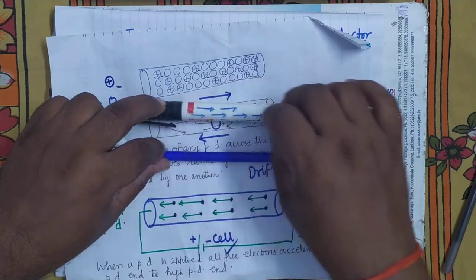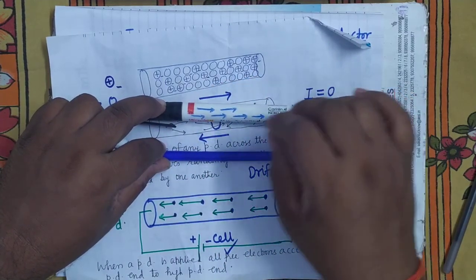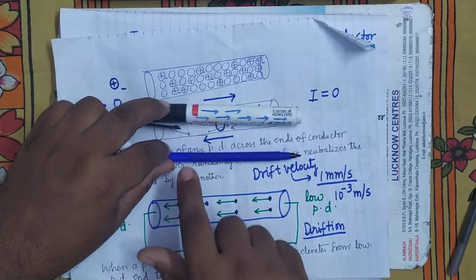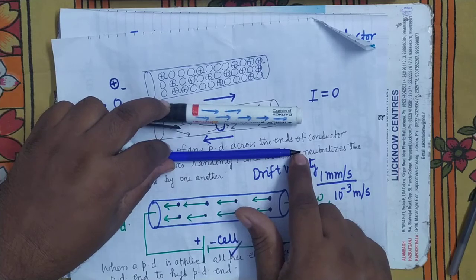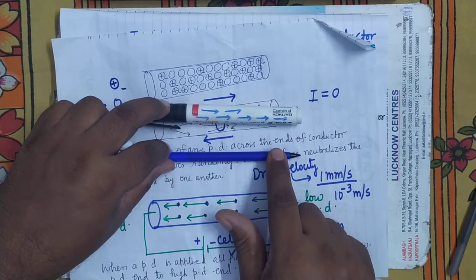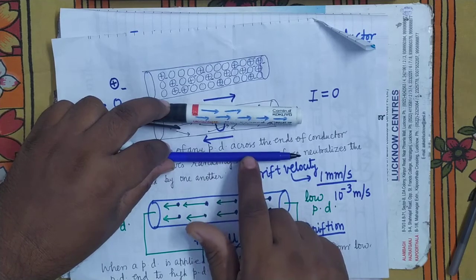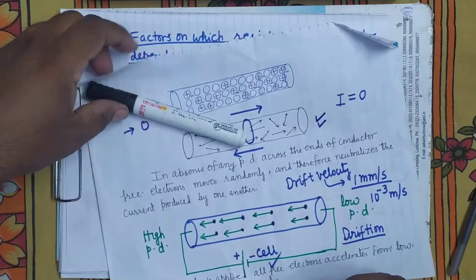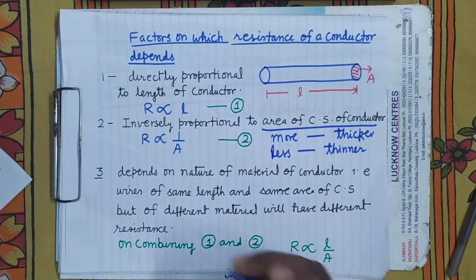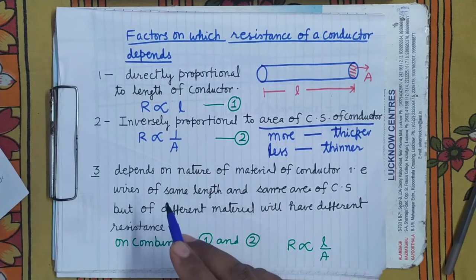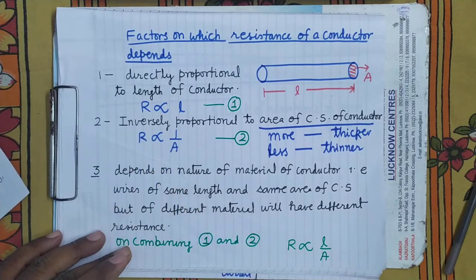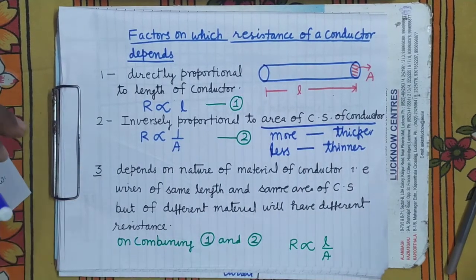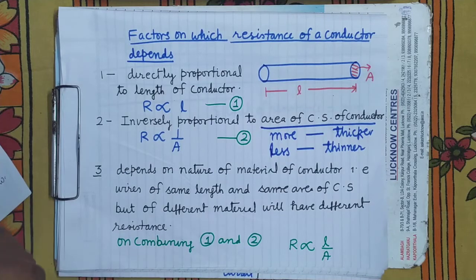It can produce more current. It is clear. More current can flow, means resistance is less. While here fewer electrons can flow. And when fewer electrons flow, what will happen? There will be less current, so its resistance will be more. Means resistance is inversely proportional to the area of cross section. Greater the area of cross section, less will be the resistance. In other words, a thicker wire has less resistance.